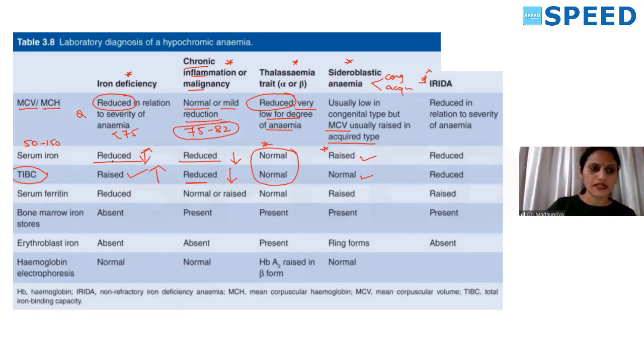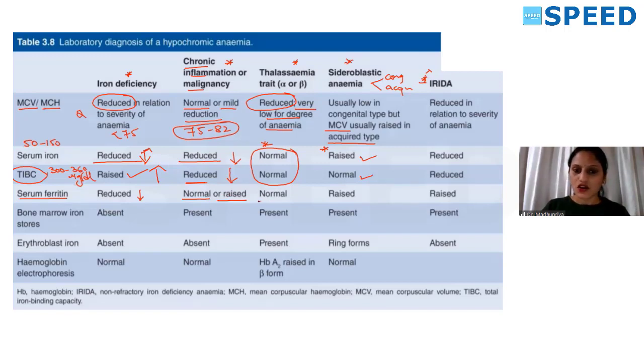What is the normal iron binding capacity? 300 to 360 micrograms per deciliter. Then next coming to serum ferritin. Serum ferritin in iron deficiency anemia is reduced. This you all know. But in anemia due to chronic disorder, it can be normal or raised. Why? Because serum ferritin is also an acute phase reactant, that we have to remember. So it can be normal or raised.